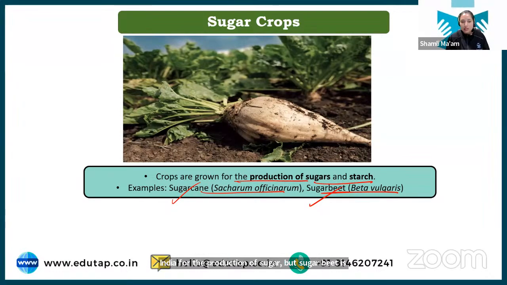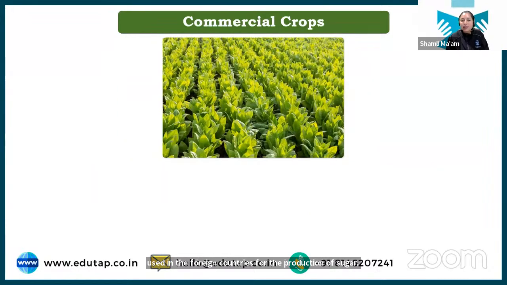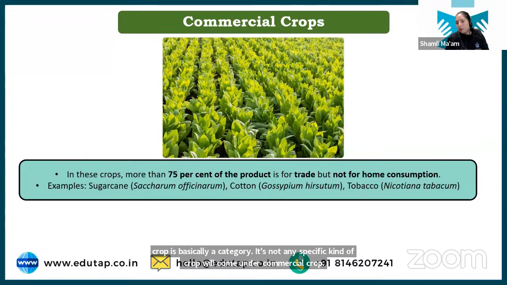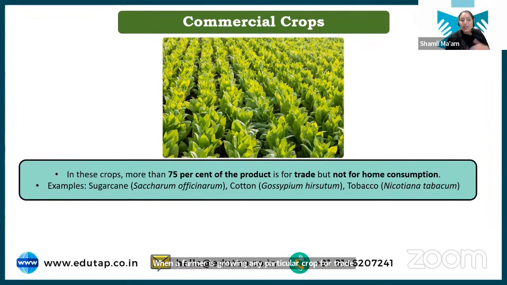So this is the thing regarding sugar crops, and then we have some commercial crops. Now, students, commercial crop is basically a category. It's not any specific kind of crop that will come under commercial crop, but when a farmer is growing any particular crop for trade purpose, not for home consumption, but for the trade purpose. It can include your sugarcane.